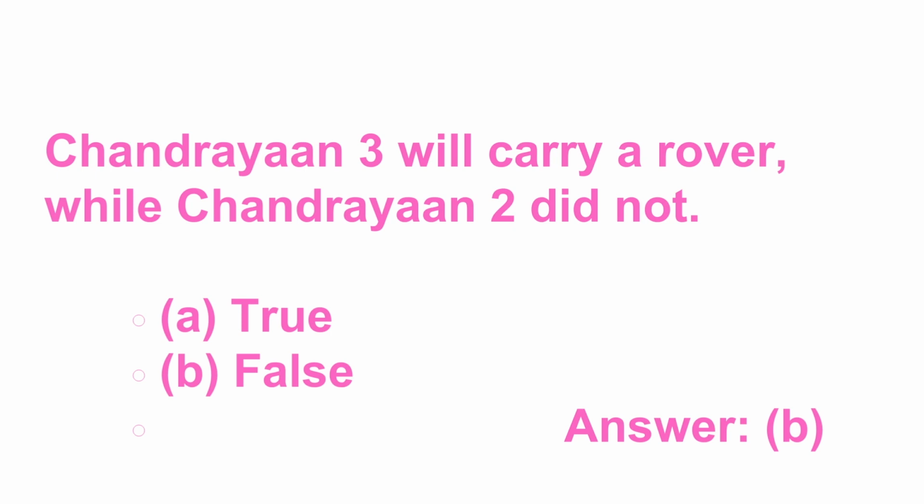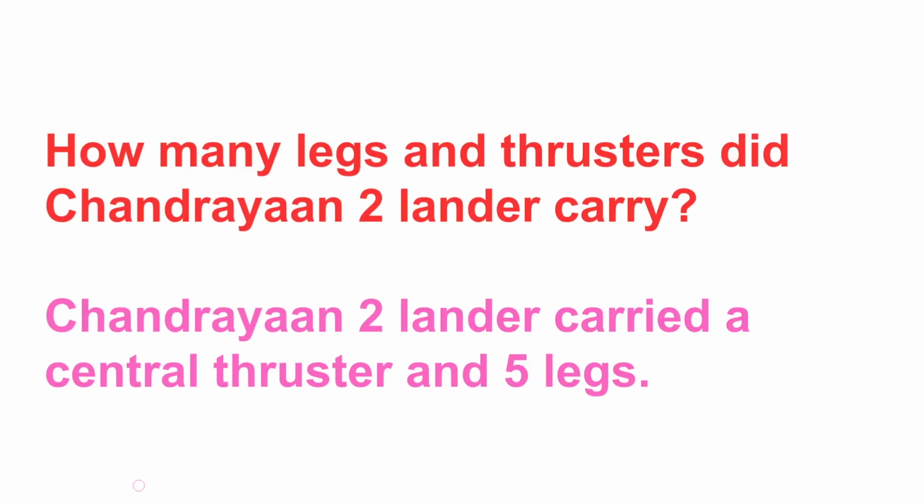Chandrayaan 3 will carry a rover while Chandrayaan 2 did not. True or false? Answer is B. False. Because Chandrayaan 2 also carried a rover. It also carried an orbiter.